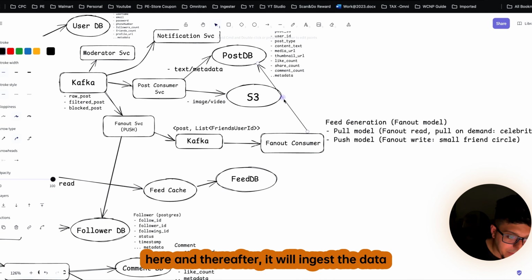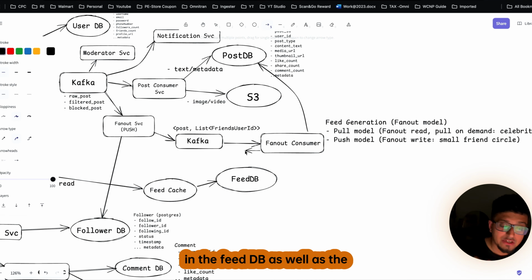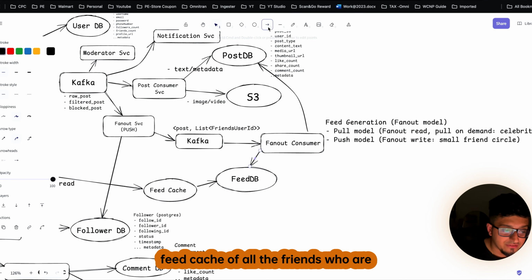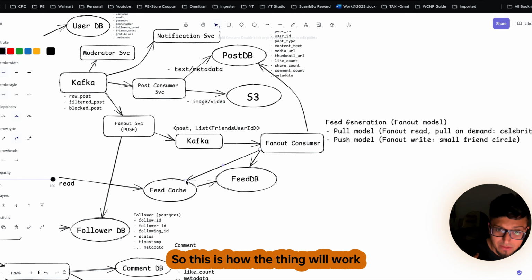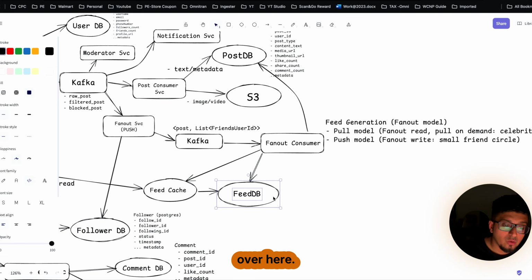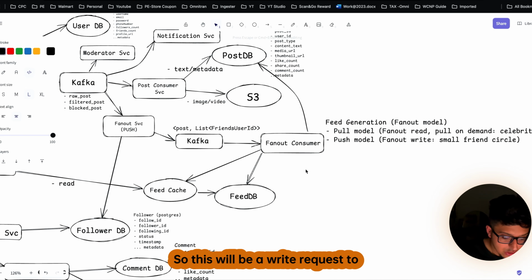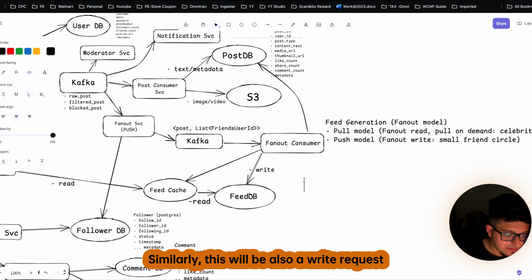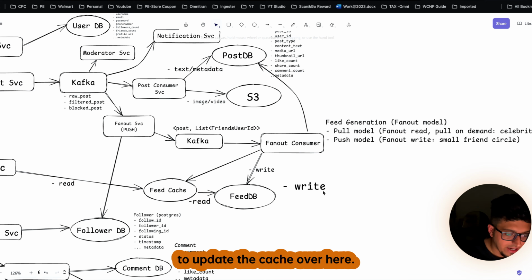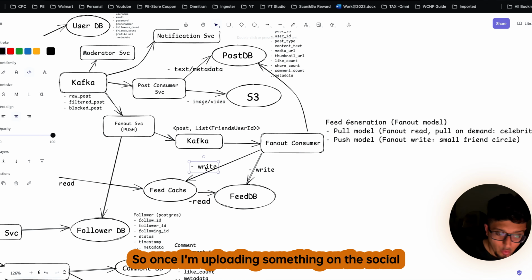So it will get all the metadata from here, and thereafter it will ingest that data in the feed DB as well as the feed cache of all the friends who are following me. Clear? So this is how it will work. This will be a write request to update the feed service. Similarly, this will also be a write request to update the cache.